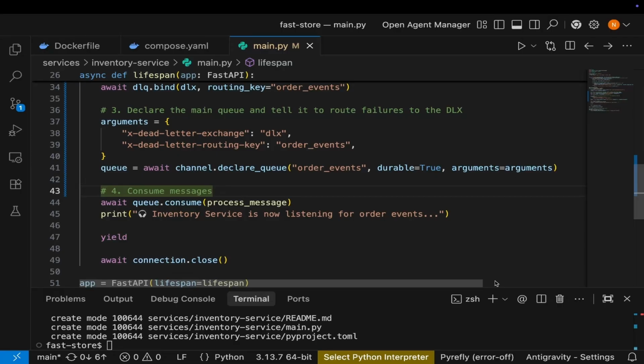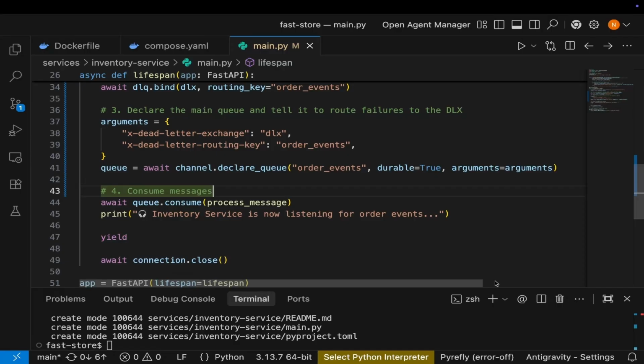But to simulate a failure today, we will check if the product ID is 999. If it is, we simulate a system crash by calling message.reject. But we're going to have a setting called requeue equals false. It's going to be like the magic trigger, which tells RabbitMQ to kick the message into the dead letter queue.